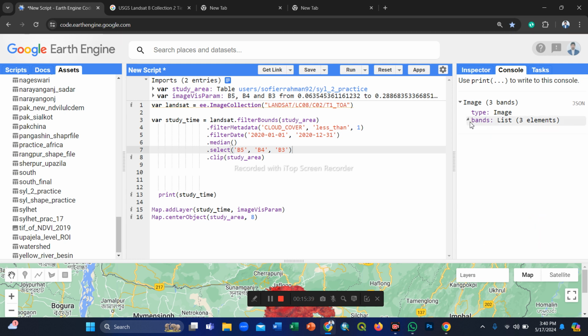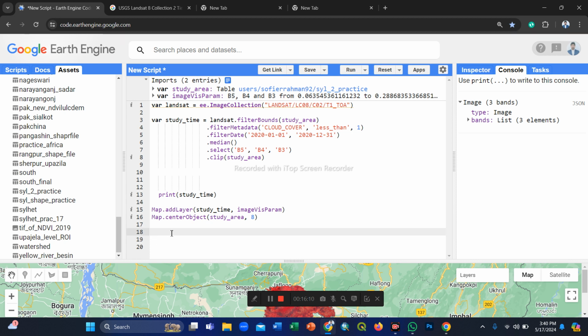So now I can easily export these images from the Google Earth Engine platform to my Google Drive. Then we download it, open it in my ArcMap application, and attach it to my synopsis paper for submission to my university.